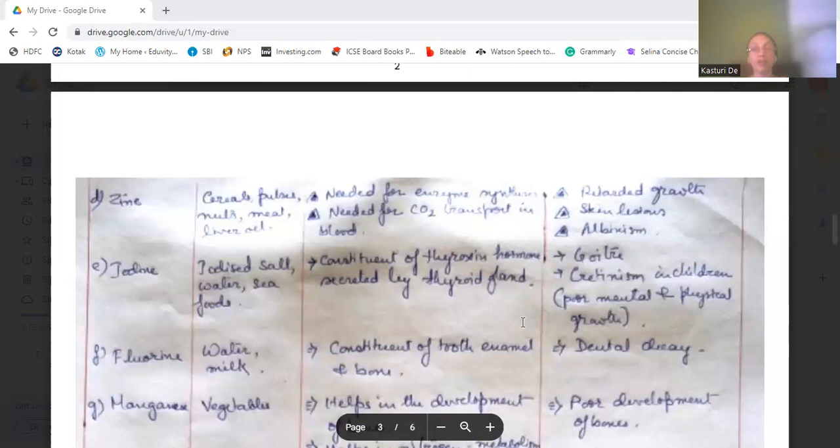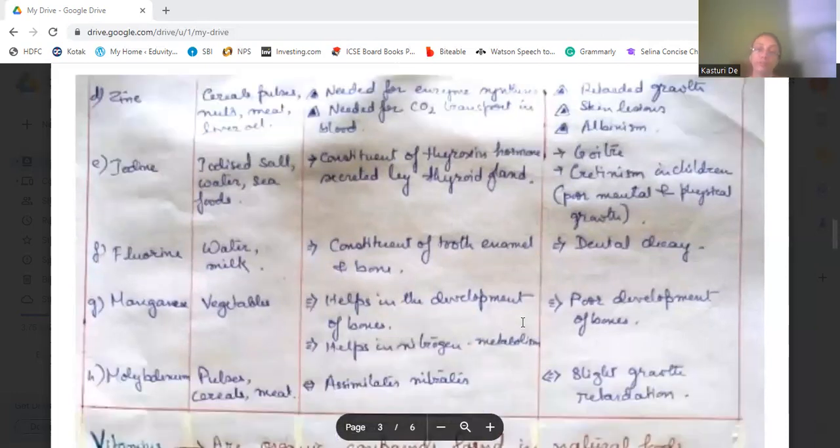Then fluorine. Fluorine is present in milk and water. What is its function? It constitutes the tooth enamel and also bones. Without it, that is, fluorine deficiency can cause dental decay, decaying of the teeth.